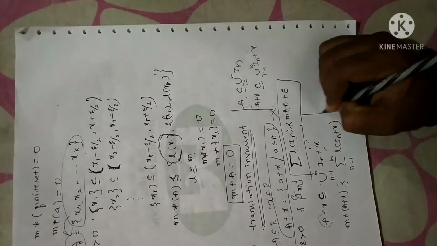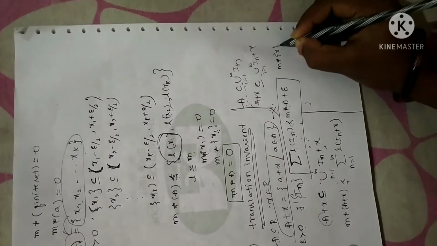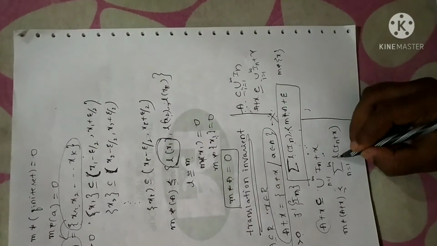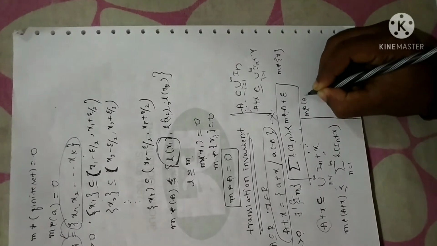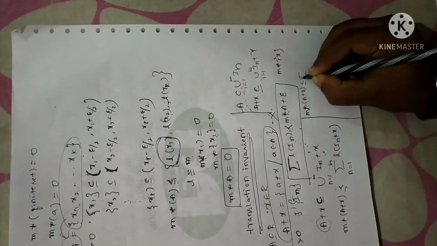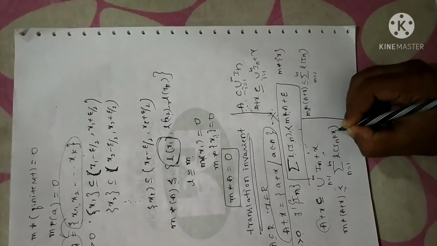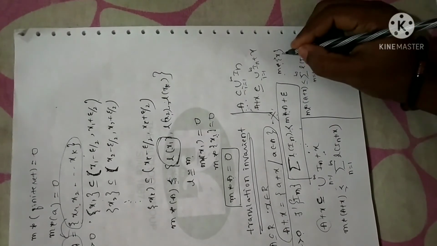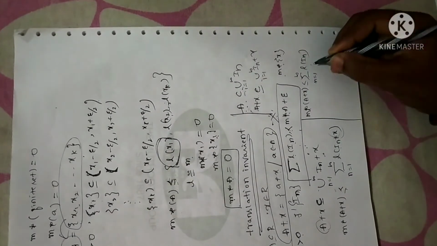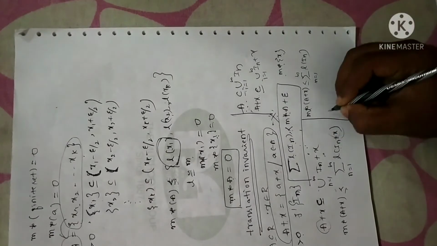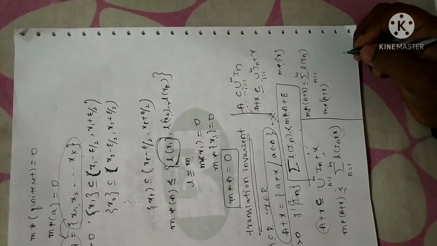Fine. Now I have already told you that the measure of a single point set is 0. So when you take length here, I can write m star of A plus x is less than or equal to the summation, n equal to 1 to infinity, of length of I_n. Why? Because length of x will become 0. Length is none other than measure, and the measure of this element will be 0. So we are left with length of I_n. That is what I have written here. Clear? Now m star of A plus x, let me keep that as it is.